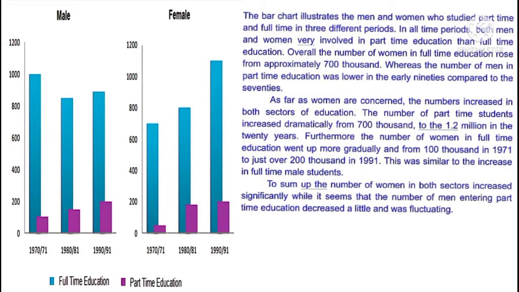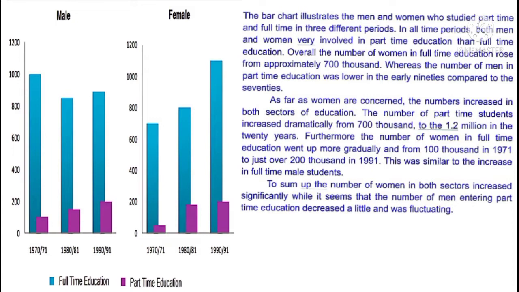As far as women are concerned, the numbers increased in both sectors of education. The number of part-time students increased dramatically from 700,000 to 1.2 million in the 20 years. Furthermore, the number of women in full-time education went up more gradually, from 100,000 in 1971 to just over 200,000 in 1991. This was similar to the increase in full-time male students.